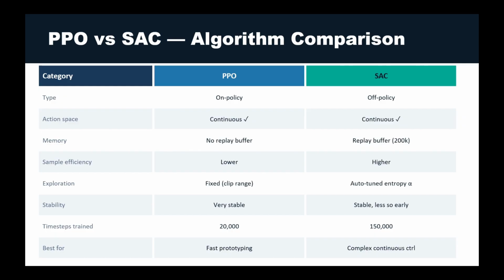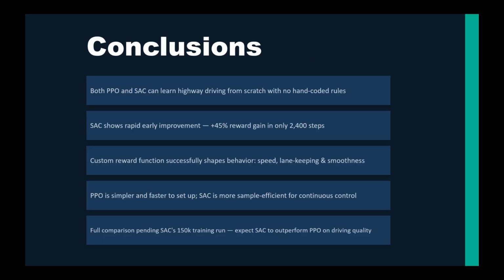To summarize, both algorithms learn to drive from scratch with no hand-coded rules, which validates the approach. However, SAC showed faster early improvements thanks to off-policy training and entropy regularization, whereas PPO is simpler and more stable but needs more data.